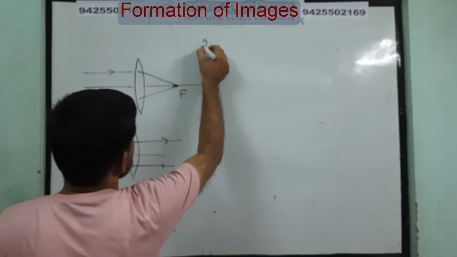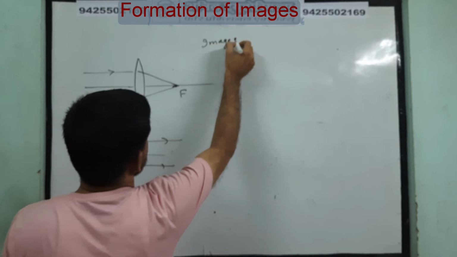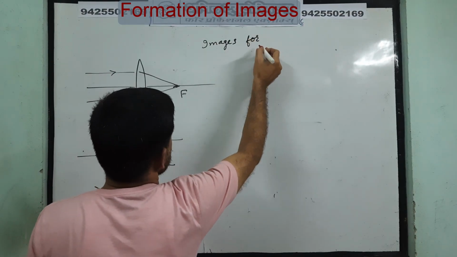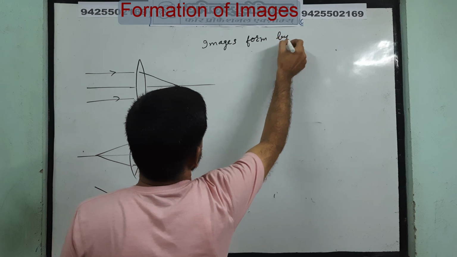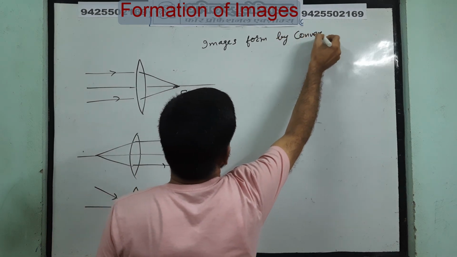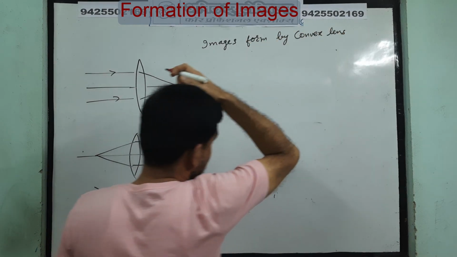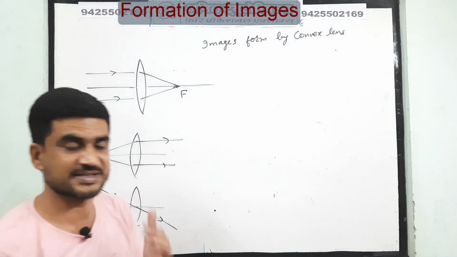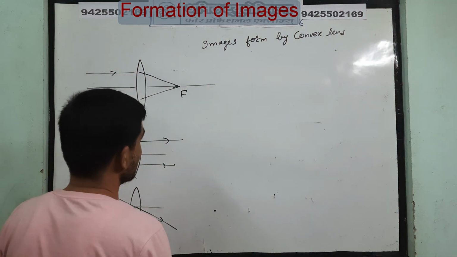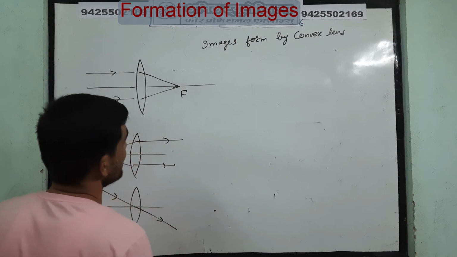Images formed by a convex lens. Generally we take a thin convex lens. So how will you draw?